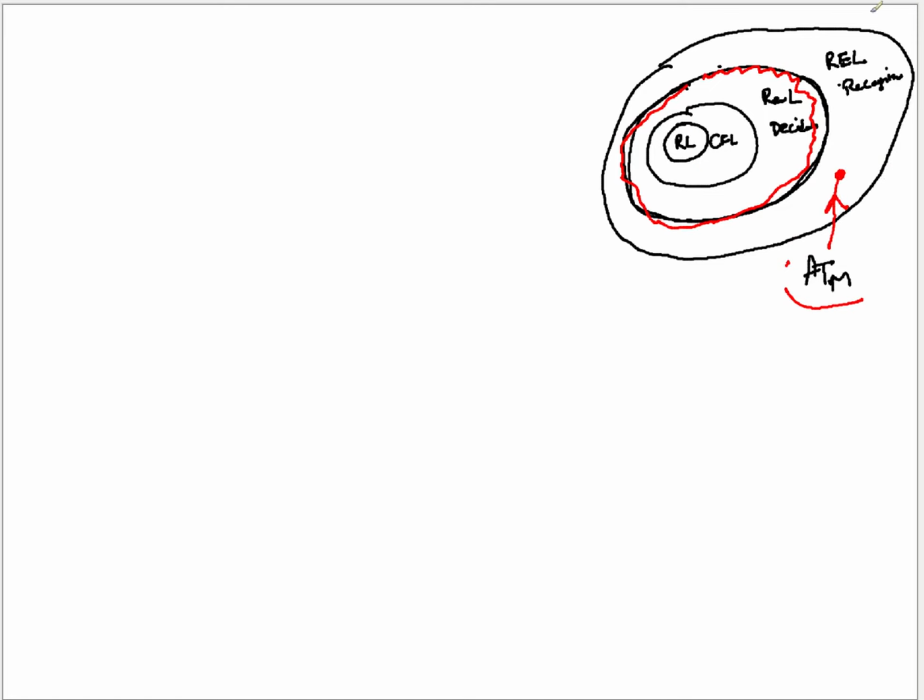Now the question is, can you find a string which is even outside this bigger bubble, this blue bubble? This blue bubble represents all the Turing recognizable languages, the recursively enumerable languages. So we want to know the existence of one such language which is not even Turing recognizable.